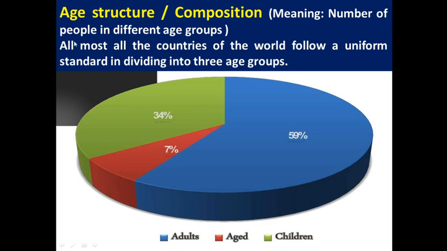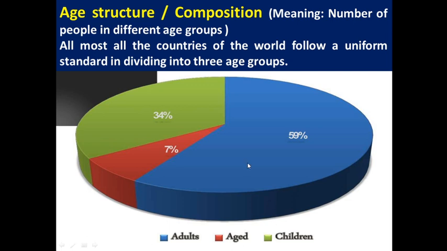Almost all the countries in the world follow a uniform standard of dividing age groups into three groups: children, adult and old age people. So age structure or composition means the number of people in different age groups. For example, here in this pie diagram, adult, that means the blue one, we have 59 percent of the population in the adult age group. Aged only 7%, children 34%.